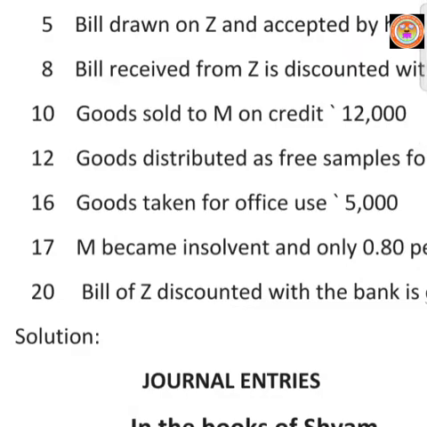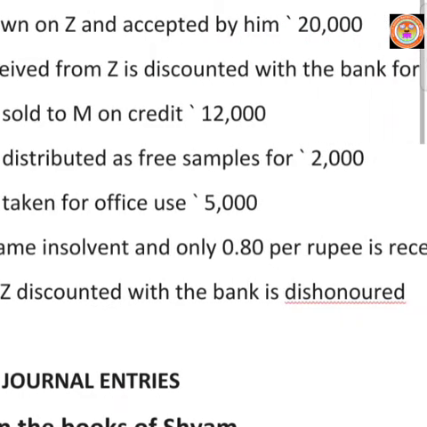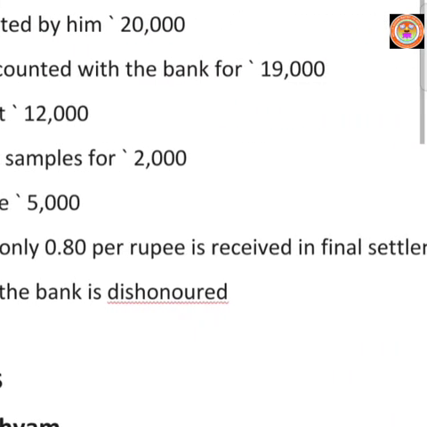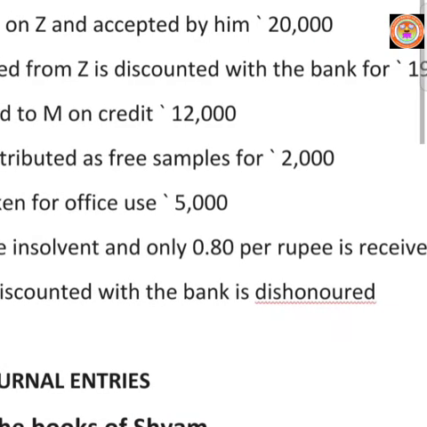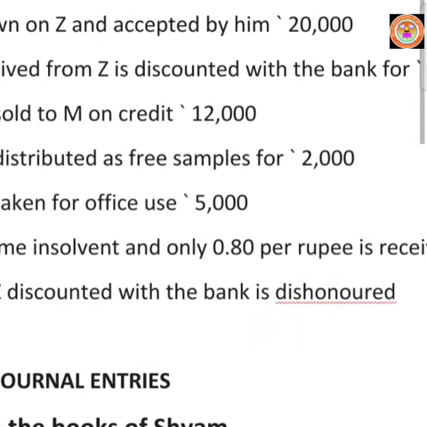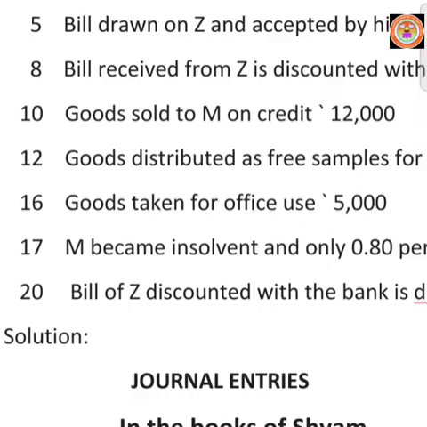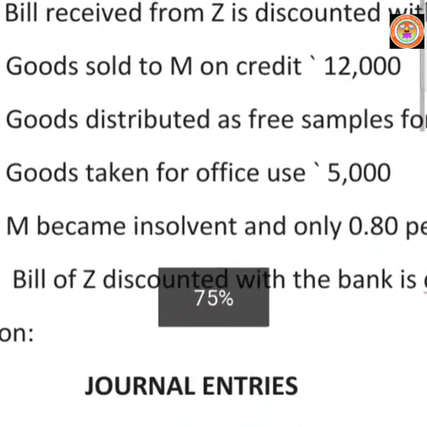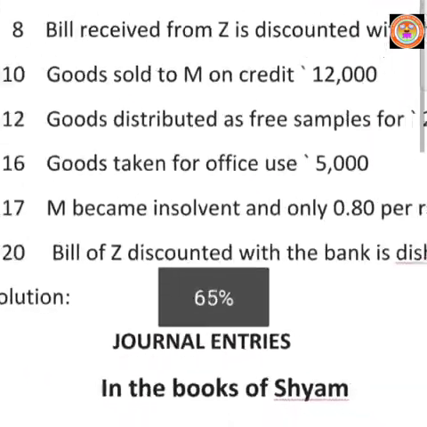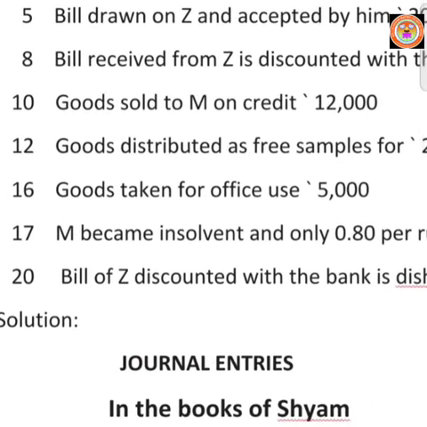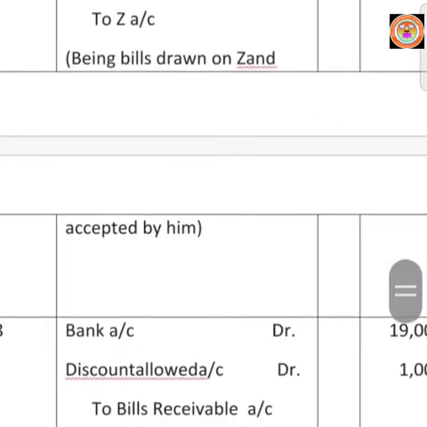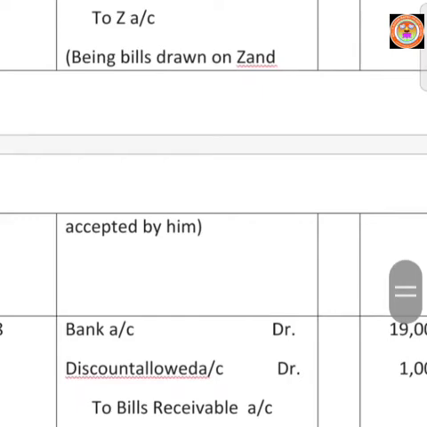Next, August 8, bills received from Z is discounted with the bank for rupees 19,000. So the bills receivable is submitted to the banker by Mr. Shyam and he gets the money from the banker.